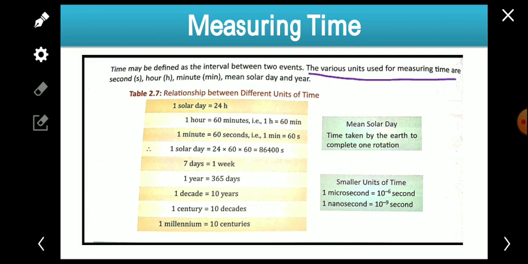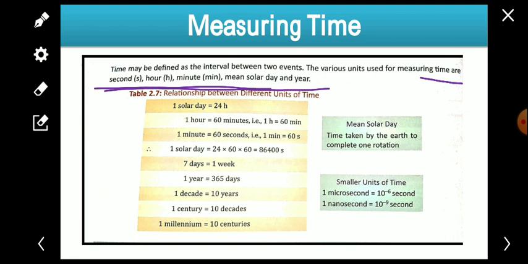The various units used for measuring time are seconds, hours, minutes, mean solar day, year. These are the units of time. Every physical quantity has units, we know that, so time also has units.